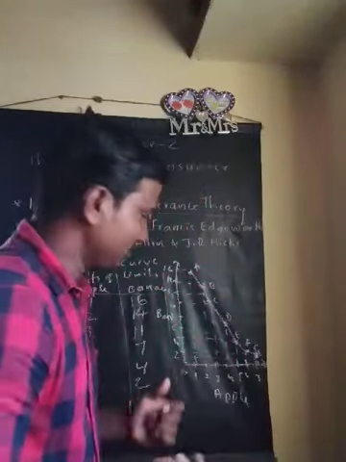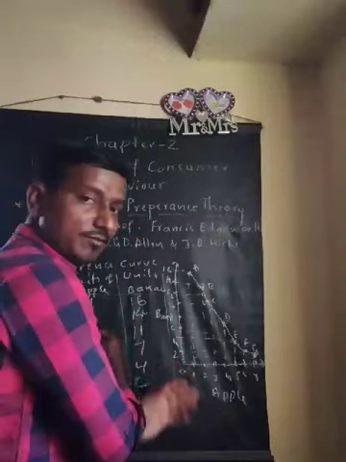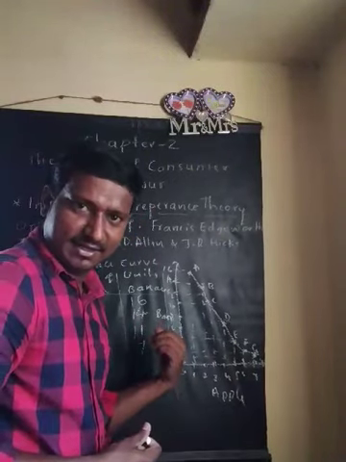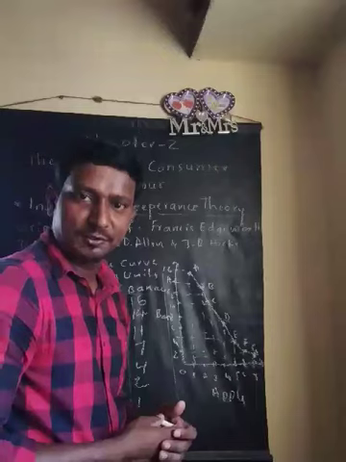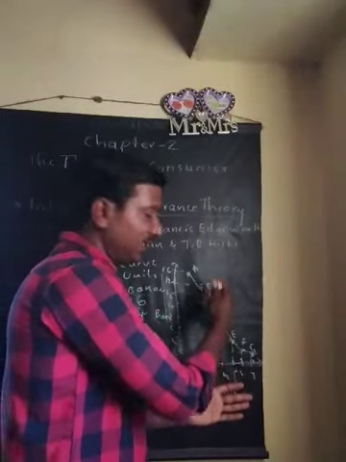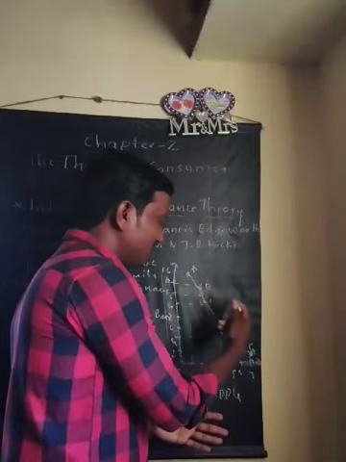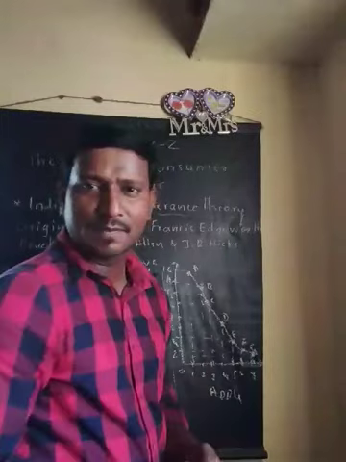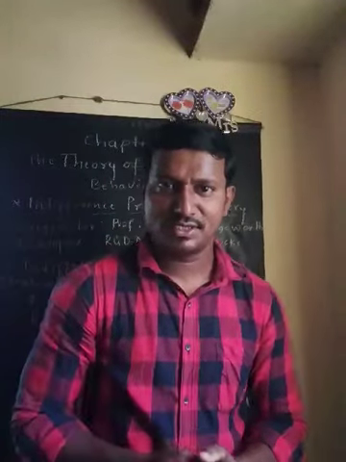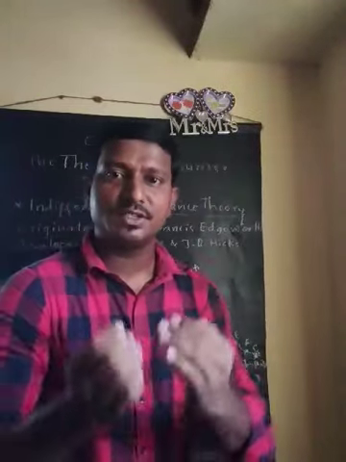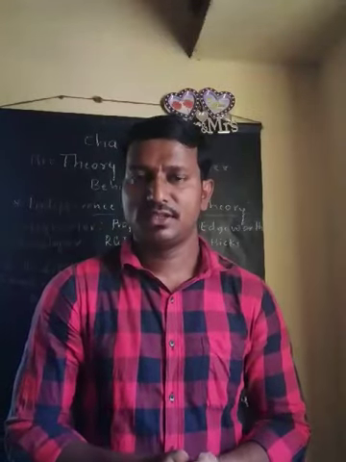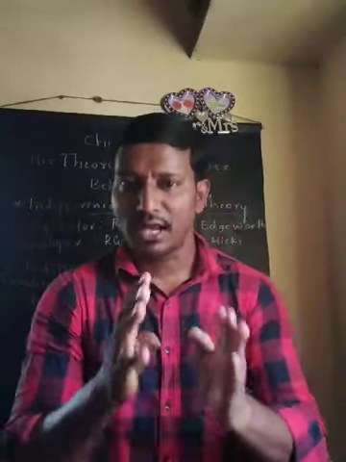Now let's look at this one. As I said in the table, the same we take into the diagram. In the diagram we have combination A, B, C, D, E, F and G. These are the different combinations which give a consumer an equal level of satisfaction. Why do we target it that way?